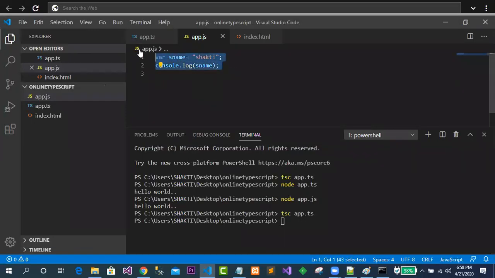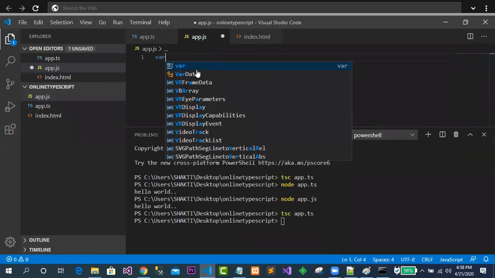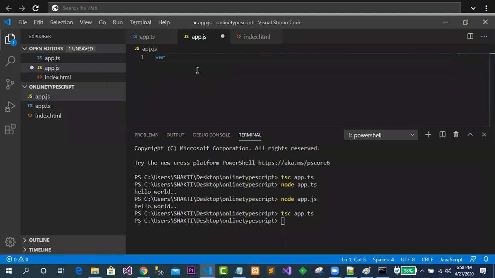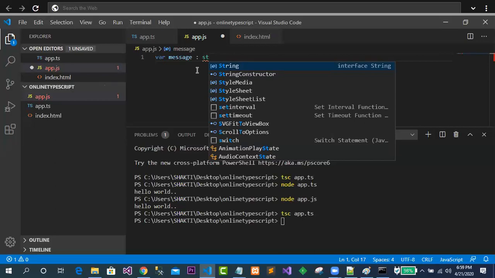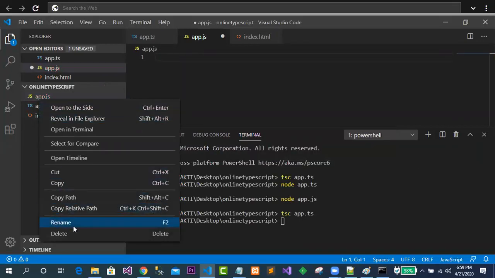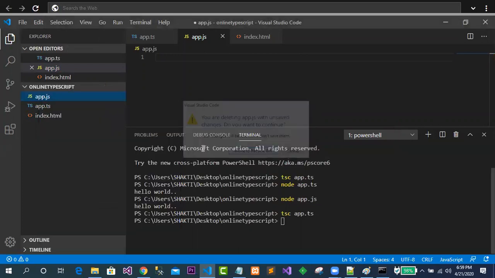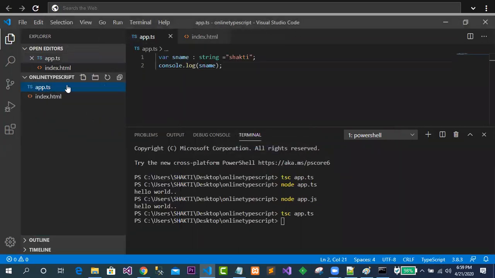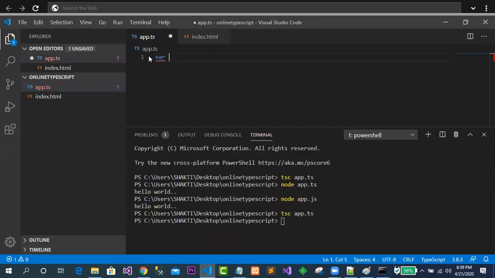Let me try to write. I have written var, suppose a message. Clear? And this message is written as a string. So I was writing in JS, so let me delete the JS. Now I'm going to the TS, and in the TS, simply var message.